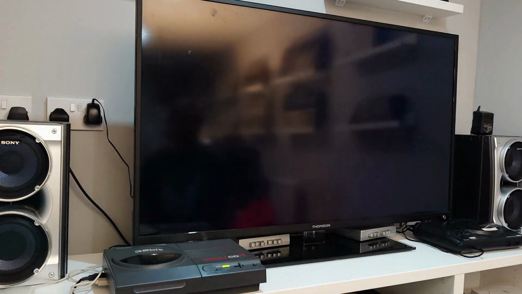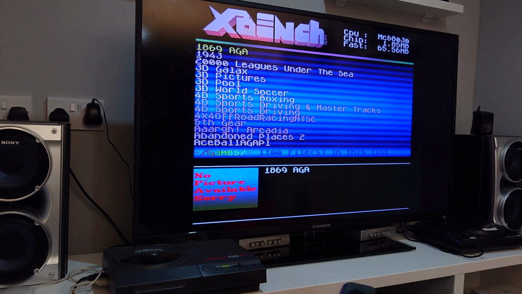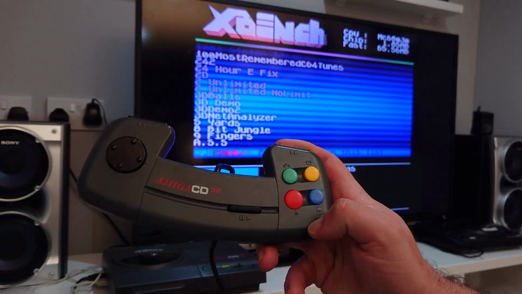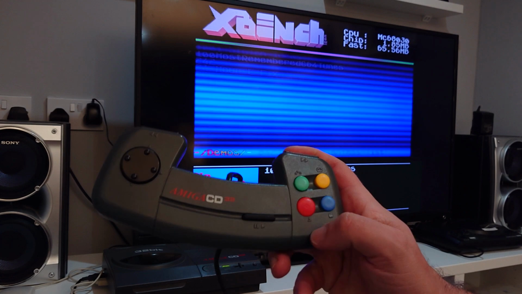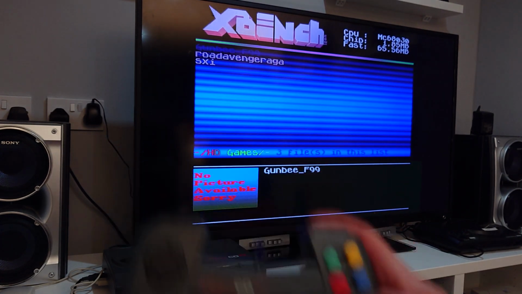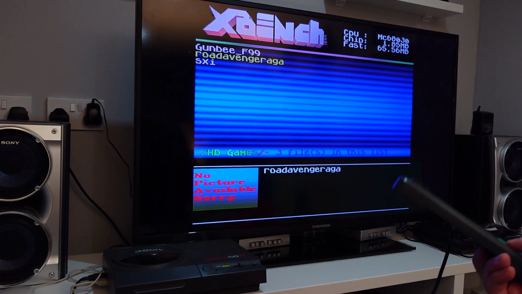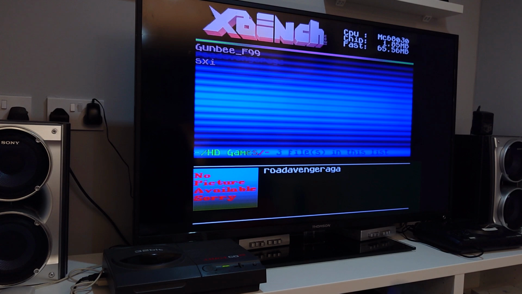Right, let's check out our launchers. Okay, so we're in our games. If you want to change then you just press blue. That changes the demos. Press again, that moves to our hard drive games. And while we're here, let's try a bit of Road Avenger. We were running this on the PC off the CF card through WinUAE.